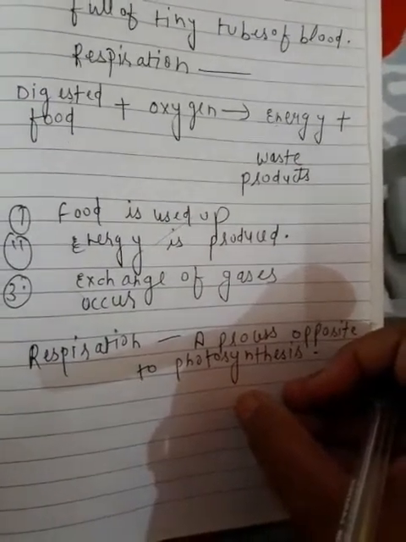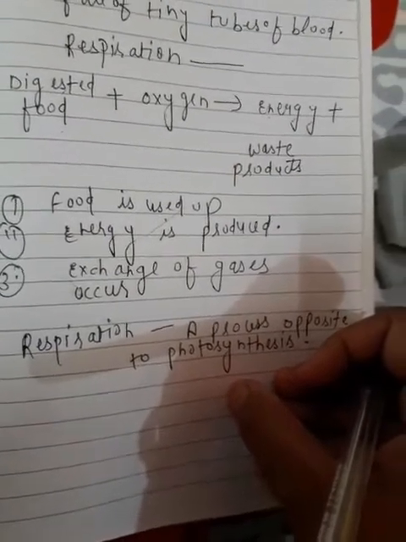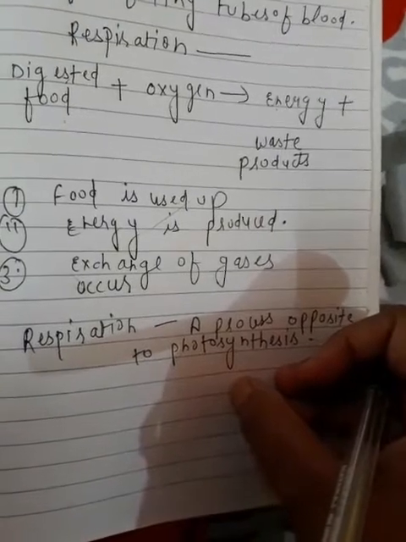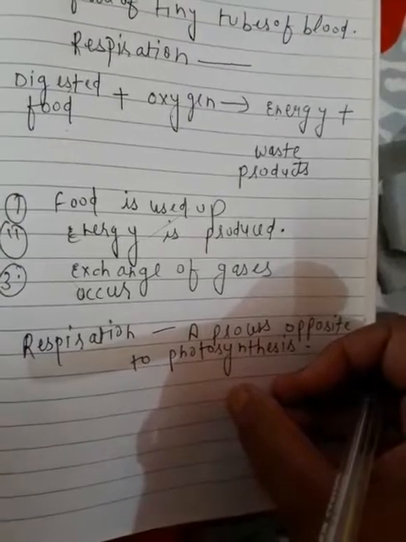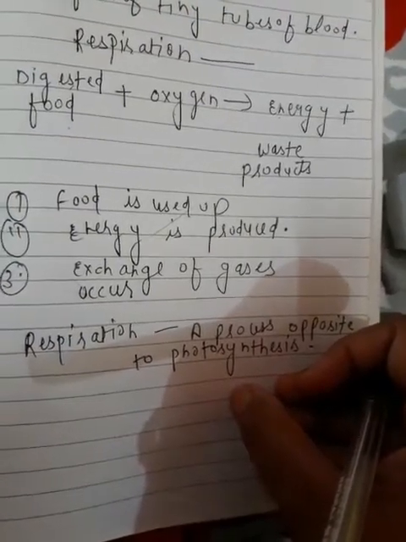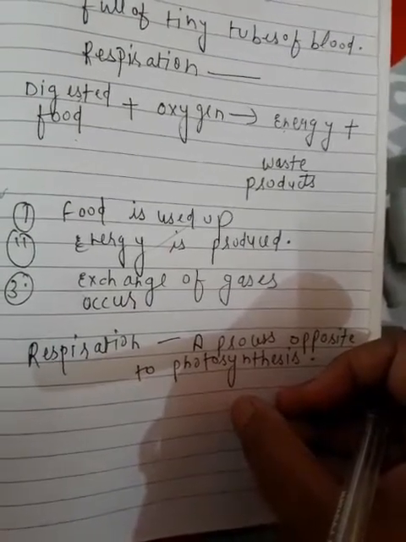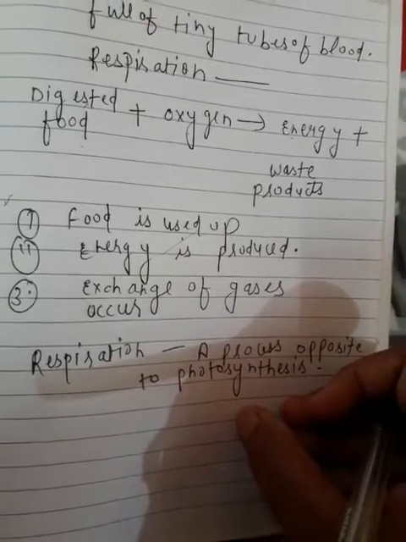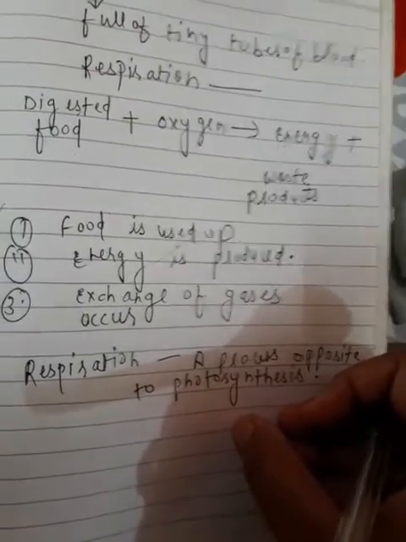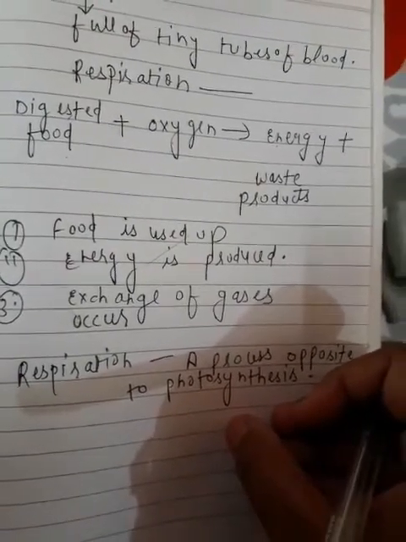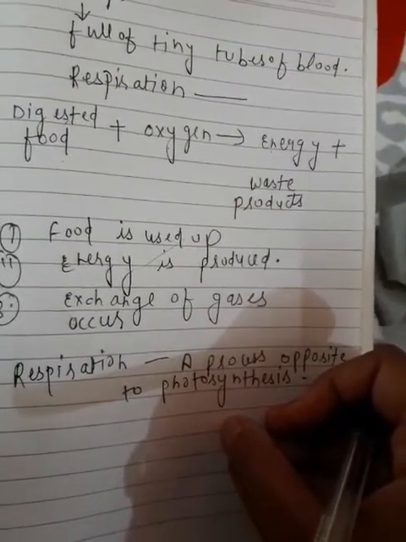Oxygen is used up in respiration, and this gas is produced during photosynthesis. Carbon dioxide is produced, or given out, during respiration, while this gas is used up in the process of photosynthesis. So we can say that respiration is a process opposite to photosynthesis. Both processes are opposite to each other.